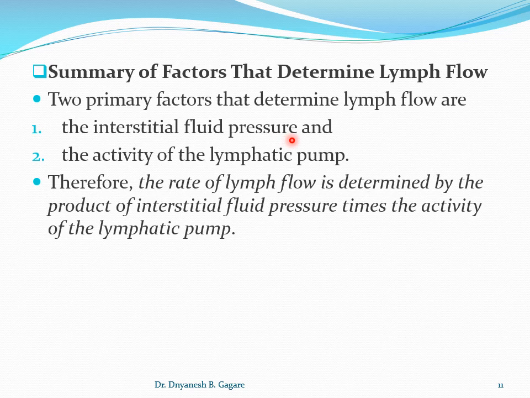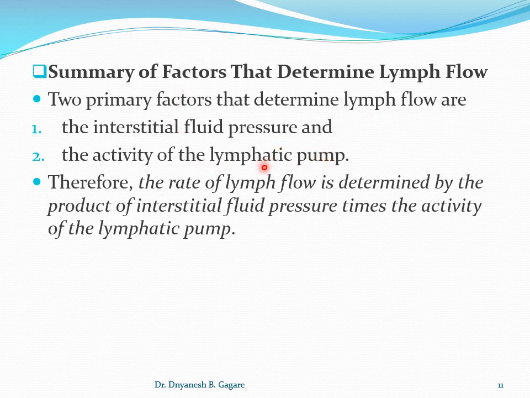Just as we discussed, any increase in interstitial fluid pressure leads to an increase in lymph flow. That is, interstitial fluid pressure is directly proportional to the rate of lymph flow. Okay, but it is up to a certain level, that means when the pressure is increased up to 1 or 2 millimeter of mercury. The second factor is the activity of the lymphatic pump.